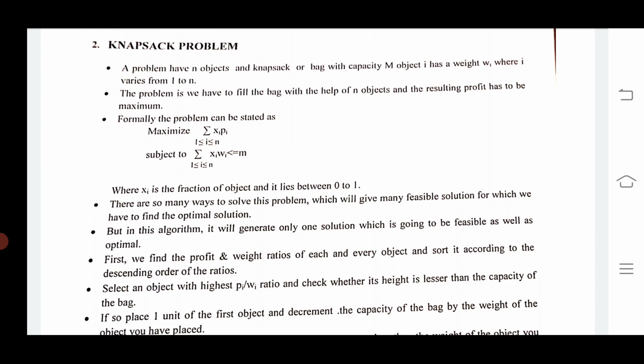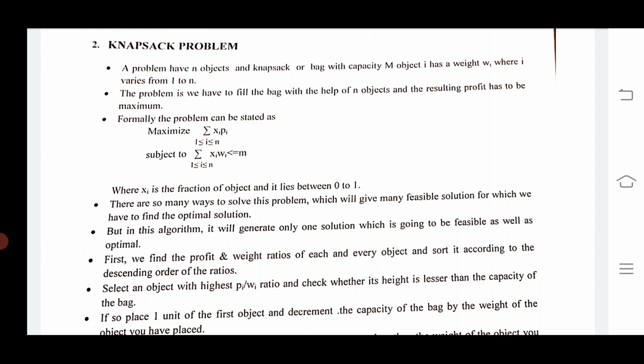Then we select the object with the highest pi by wi ratio, and check whether its weight is less than the capacity of the bag.